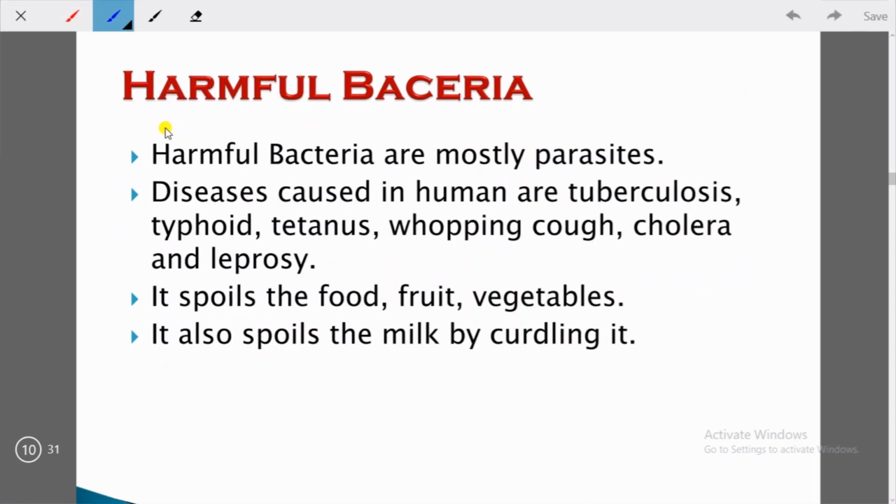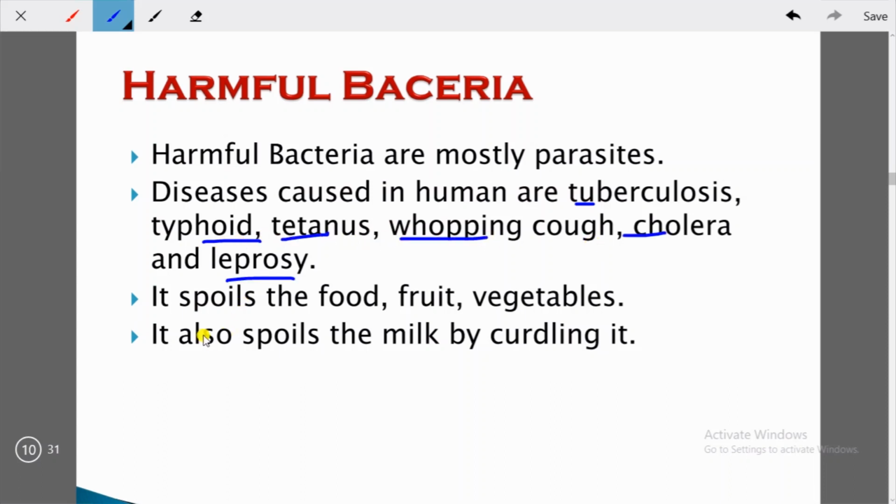Students, let's talk about the harmful effects of bacteria. Bacteria are mostly parasites. So what are parasites? Parasites are organisms that live on other organisms for the purpose of food or shelter or any other purpose, and they may harm the other organism. They can cause a large number of diseases also, like tuberculosis, I have told you already, typhoid, a very dangerous disease, tetanus, whooping cough.